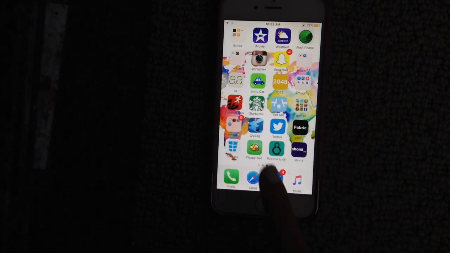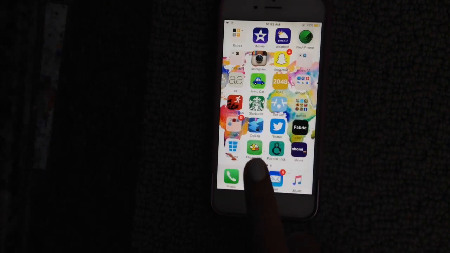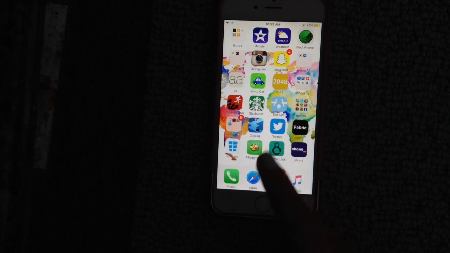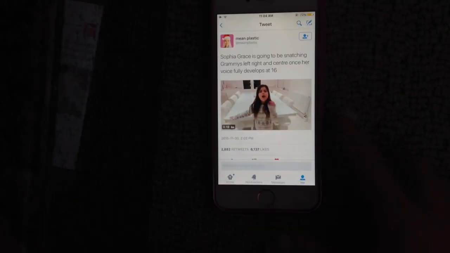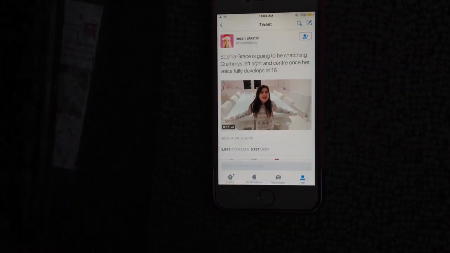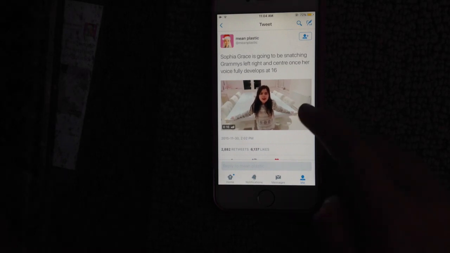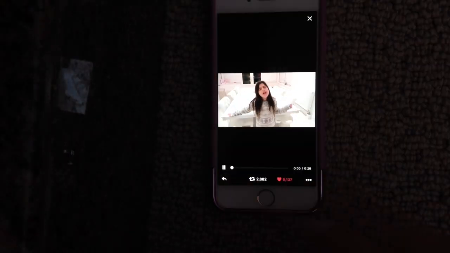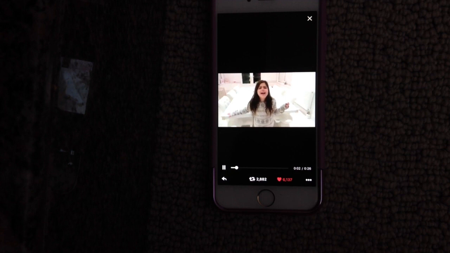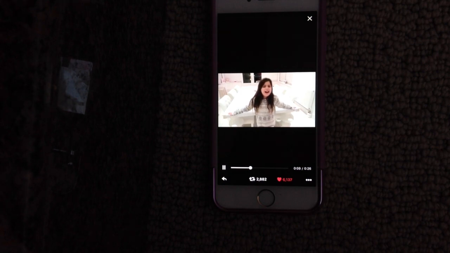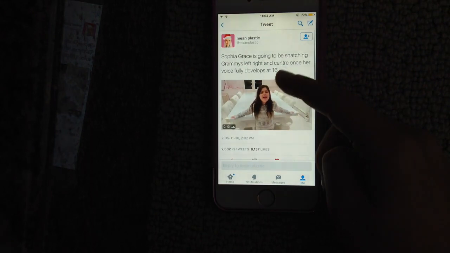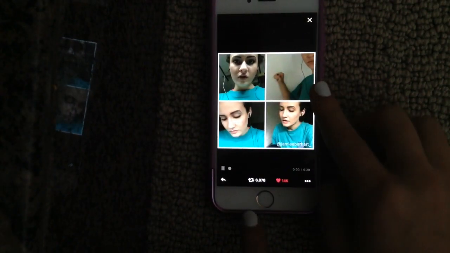So then I have Twitter, which is private, but I find some really funny stuff on there. I'll show you. So Twitter is actually my favorite. I find such relatable stuff on it, and I wanted to show you this. This is like amazing. I find so many good singers on Twitter and stuff. Okay, like this is like so amazing.